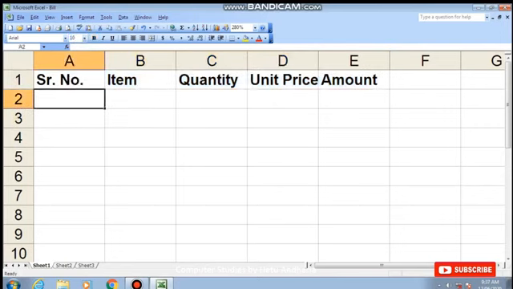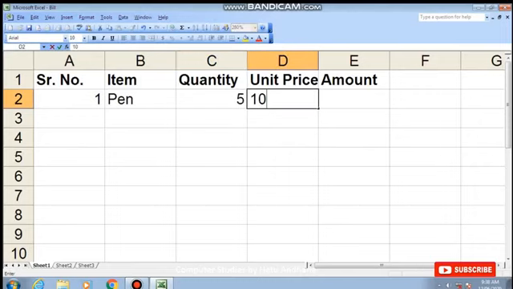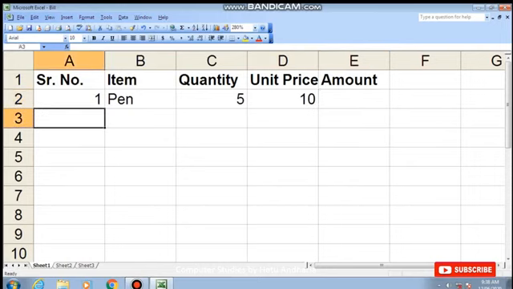Okay, now the first item which is sold is a pen. A customer came and he purchased a pen. So I am preparing the bill. How many pens did he purchase? 5. What is the price of the pen? 10 rupees. The amount I want Excel to calculate, so I am not typing anything here. I press the enter key and I come here.